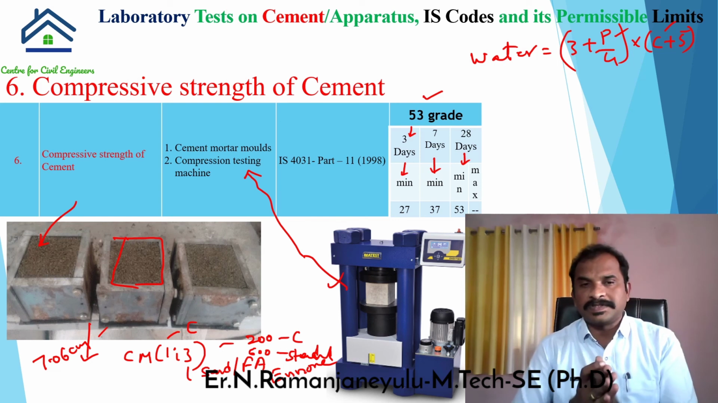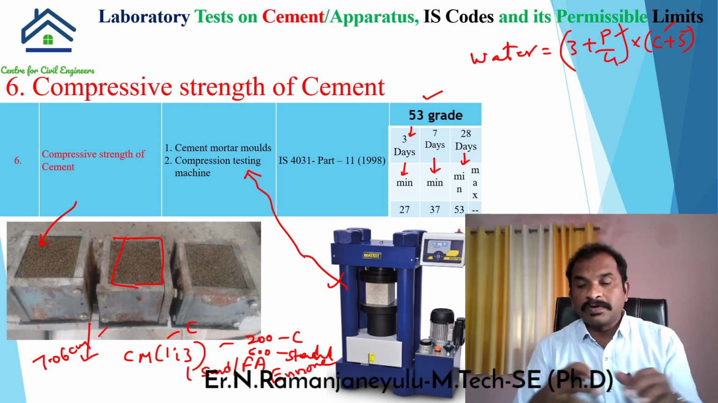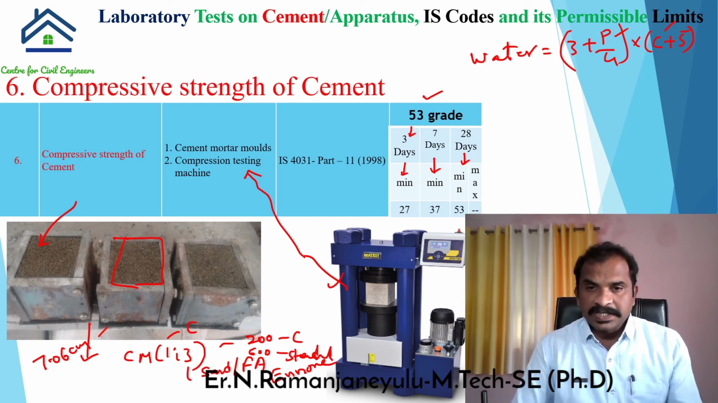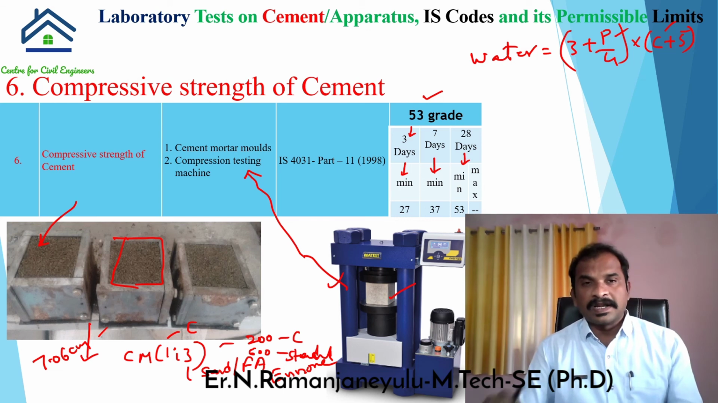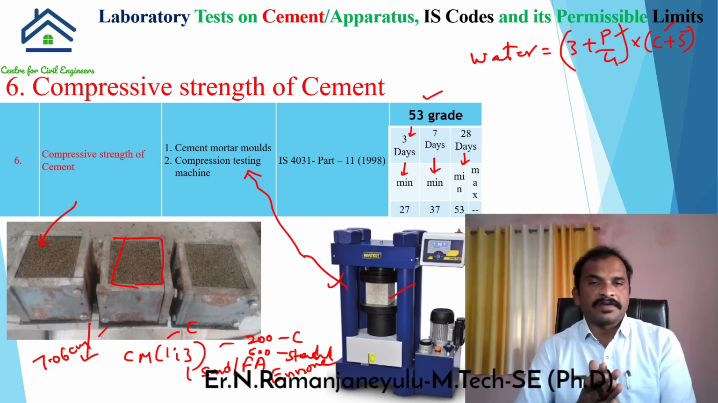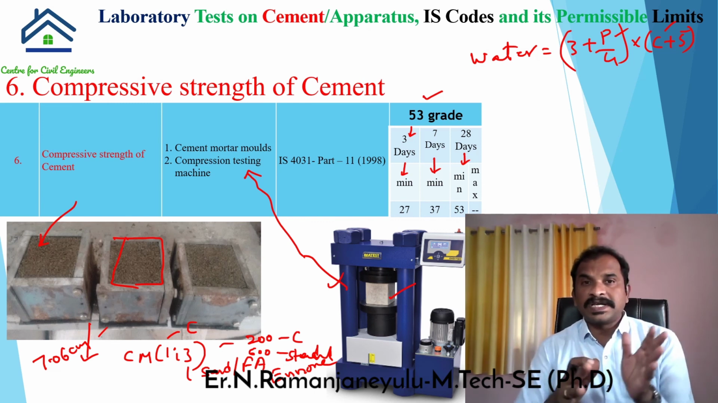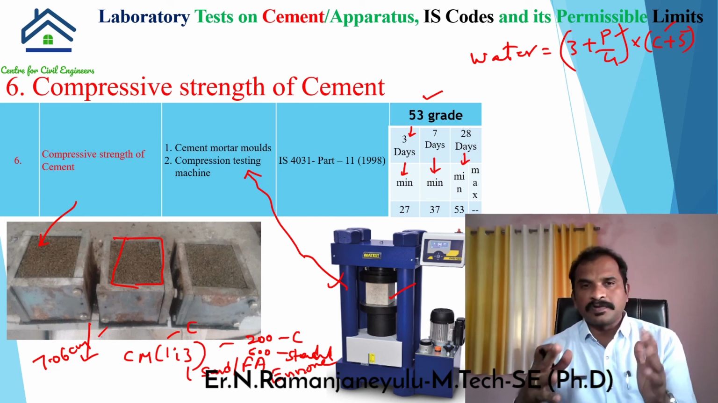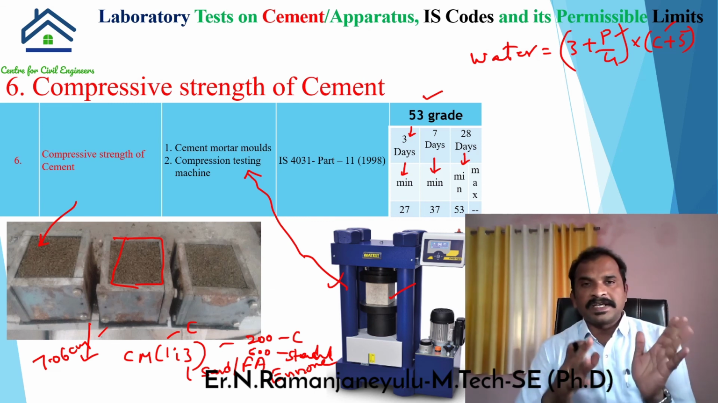After 24 hours, we have to remove them. After removing, we keep them under the compression testing machine. Applying load and dividing by area gives the compressive strength at the age of 3 days, 7 days, and 28 days. Likewise, we test the quality of the cement, and we can assess the quality of cement using laboratory tests. Next, we are going to talk about field tests on cement.